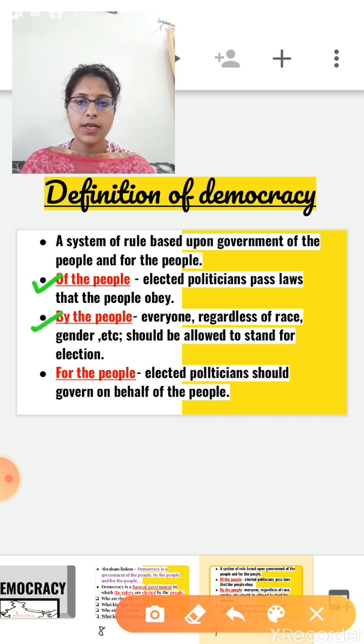By the people means everyone, regardless of race, gender, etc., should be allowed to stand for election. For the people means elected politicians should govern on behalf of the people, right? So basically democracy is the form of government in which rulers and leaders are elected by the people, right?